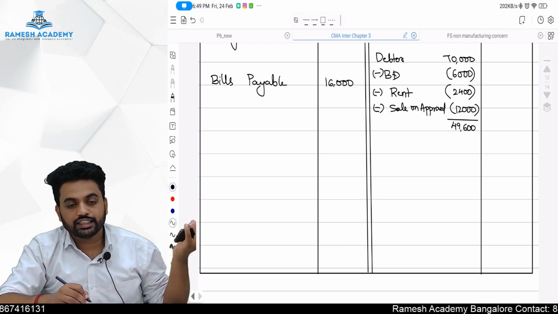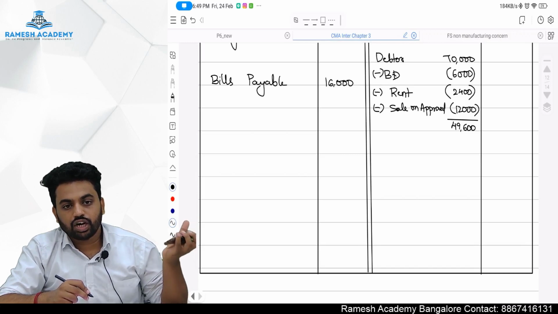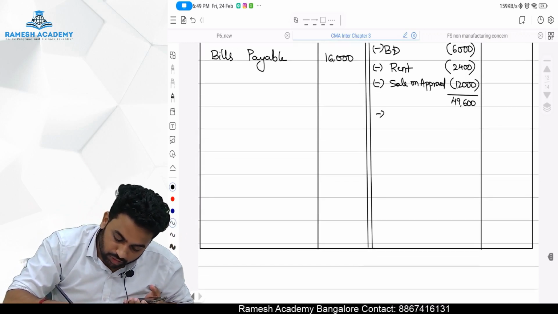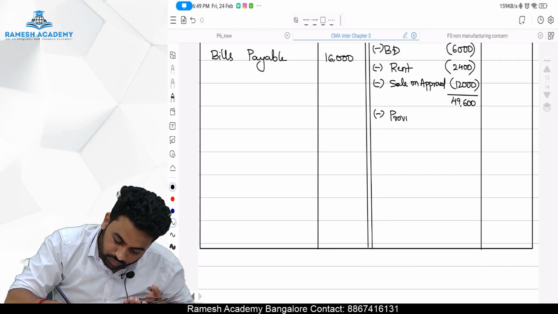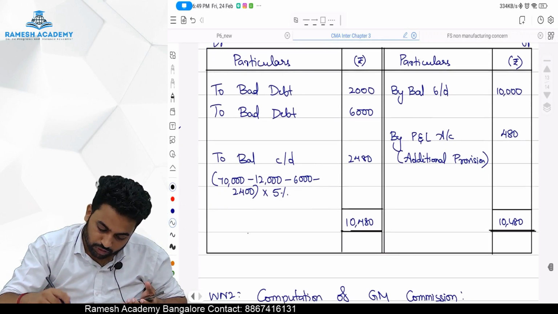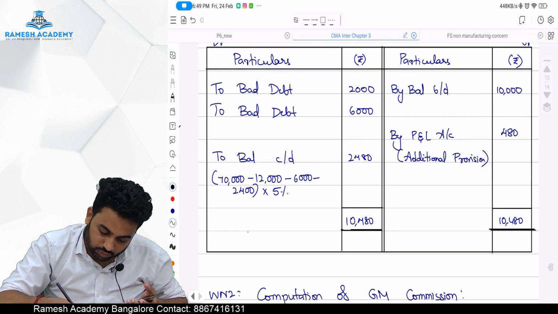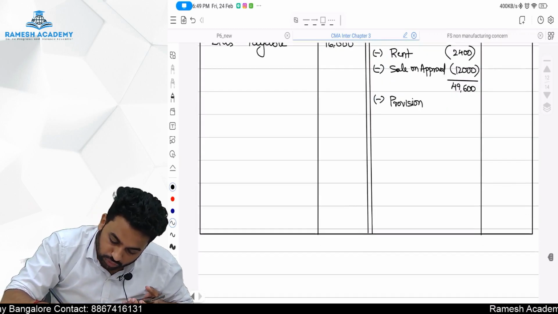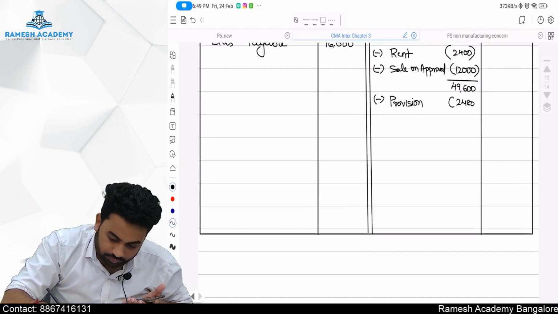Now provision, we have two options. One, show it on the credit side, I mean the liability side, or show it as a deduction from the debtor. So minus provision. How much is the provision balance? Provision balance is 2,480.